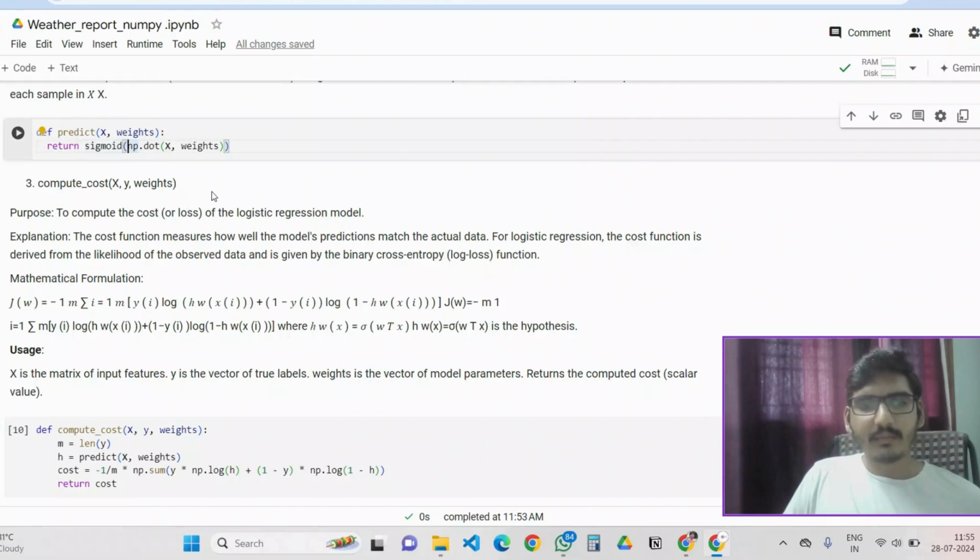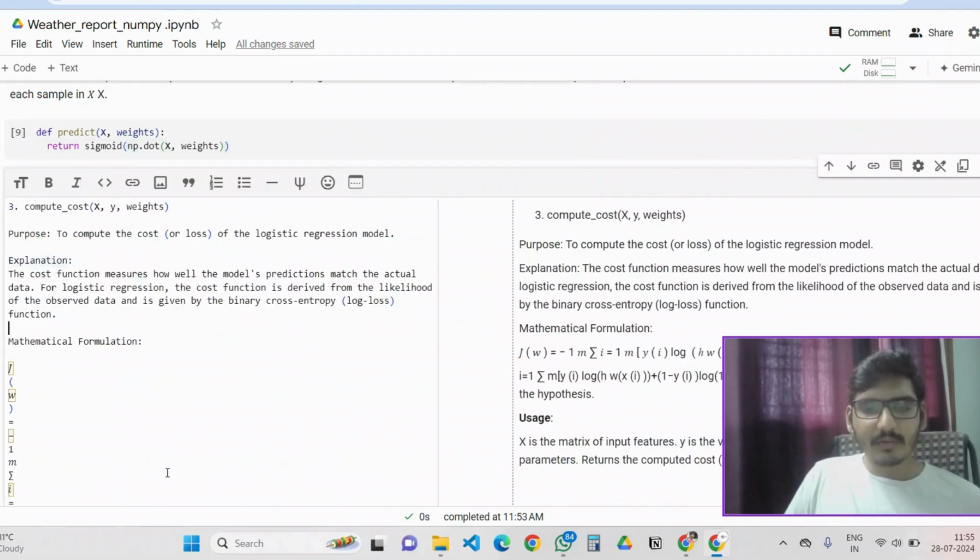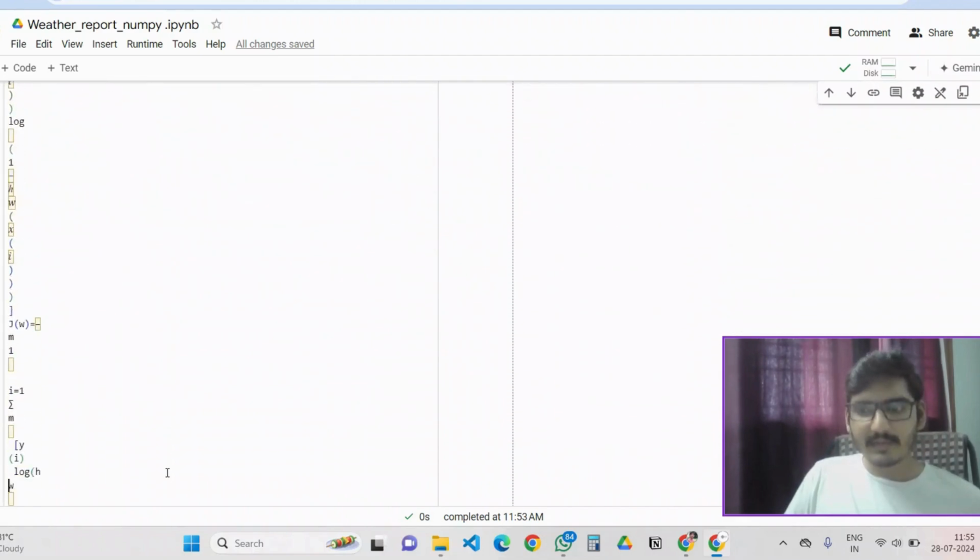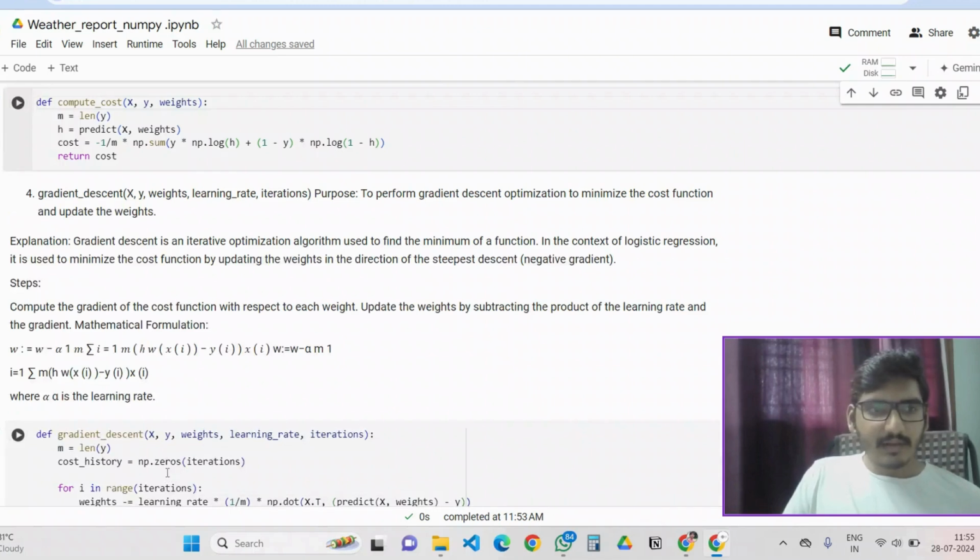Okay, in that way we should think, and at the end we should evaluate whatever model we build. We use the compute cost. Compute cost is nothing but the log loss function. The log loss function will help us evaluate the model we have built relatively easily. You can go through these and do some research on these things, and after this I will run everything.